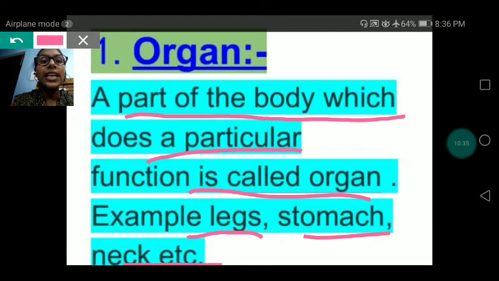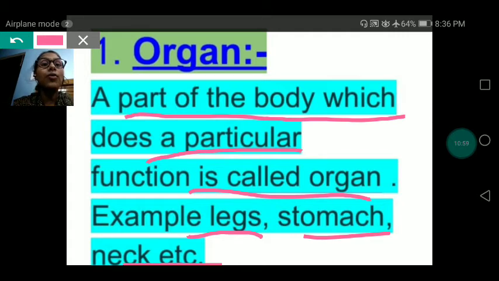Like legs. We can stand, we can walk, we can run, we can jog, we can skip. With the help of hands, we can write, we can hold things, we can catch, we can eat. So these are organs of our body.